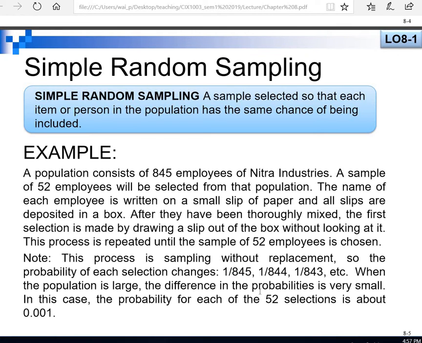The second time I choose without replacement, after the first one I select is put aside, 845 minus 1 gives 844. So the second selection probability will be 1 over 844, and so on. With replacement, the probability will be 1 over 845 every time.